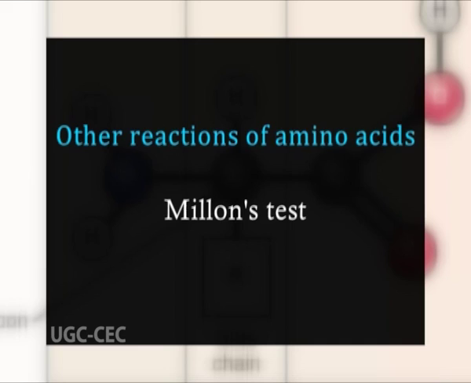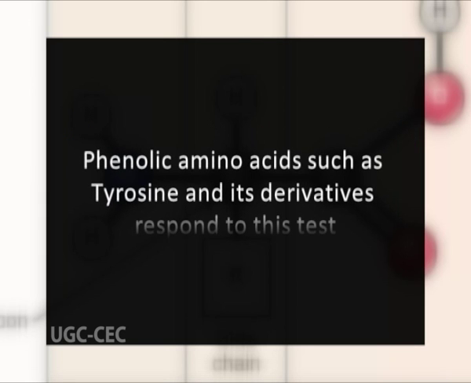The diazonium salt formed couples with either tyrosine or histidine in alkaline medium to give a red colored chromogen called azo dye.